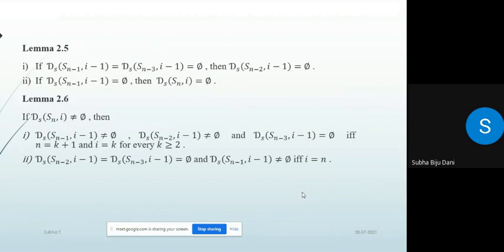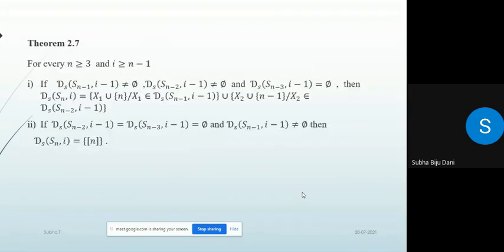Lemma: if ds(Sn, i) is not equal to empty, then ds(Sn minus 1, i minus 1) not equal to empty, ds(Sn minus 2, i minus 1) not equal to empty, and ds(Sn minus 3, i minus 1) not equal to empty if and only if n equals k plus 1 and i equals k for every k greater than or equal to 2. ds(Sn minus 2, i minus 1) equals ds(Sn minus 3, i minus 1) equals empty, and ds(Sn minus 1, i minus 1) not equal to empty if and only if i equals n.